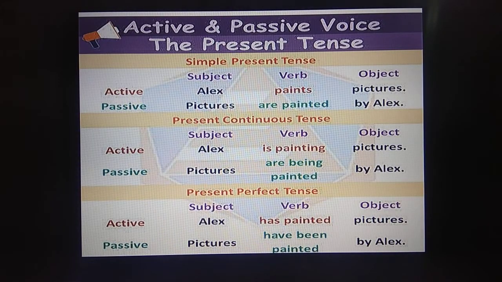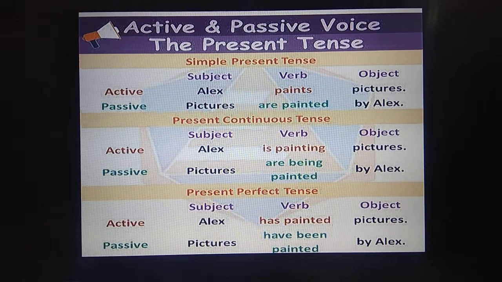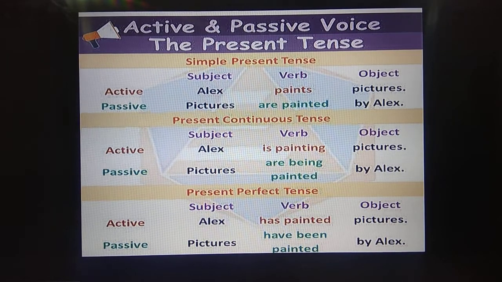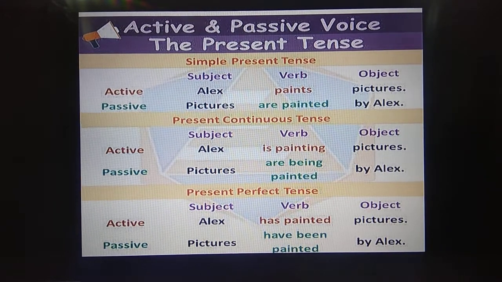Now we can see the active and passive voice, the rules of those. Okay, the present tense. First, let us see the present tense: simple present tense, present continuous tense, and present perfect tense. Here, active voice. Alex paints the picture. And it is converted into passive voice. Pictures are painted. Why are we going for pictures? Because it is plural. So pictures are painted by Alex.